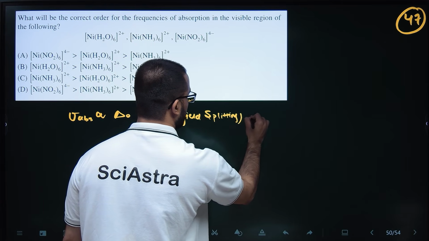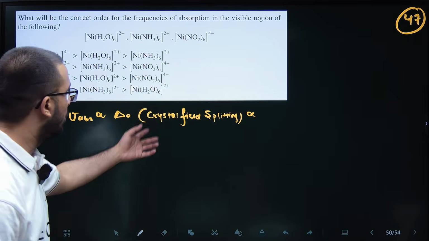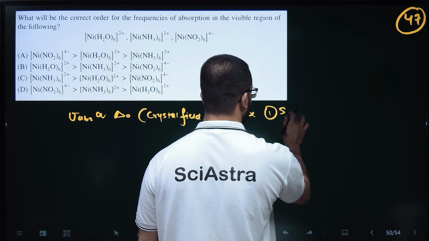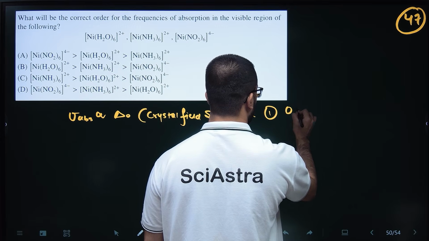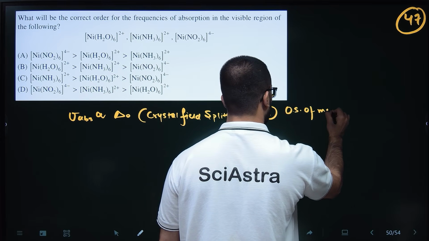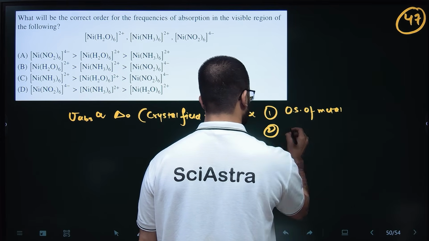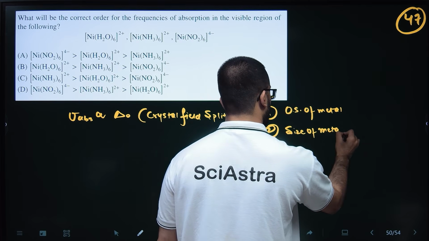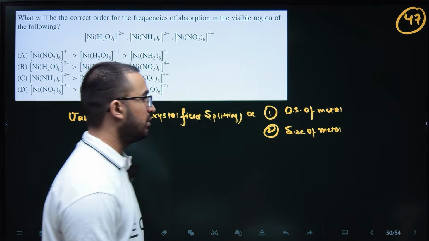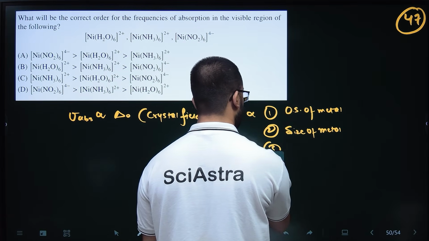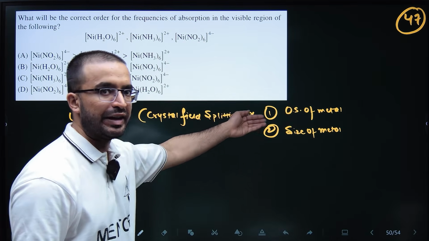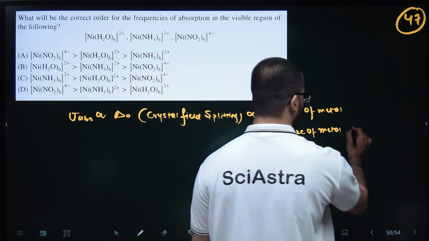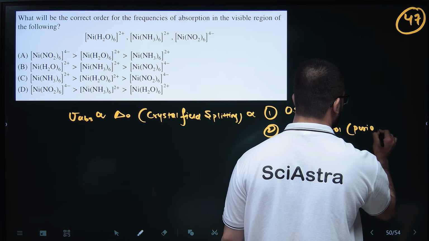Okay, so this will be directly proportional to, first, what? Oxidation state of the metal. Second, size of the metal. The higher the size, the higher the crystal field splitting. Third, if everything is fine, size means period. Like the 3D series has lower size than the 4D series. So period, you can write it here. Not across the same period, I am asking.